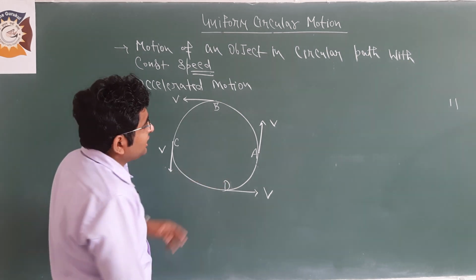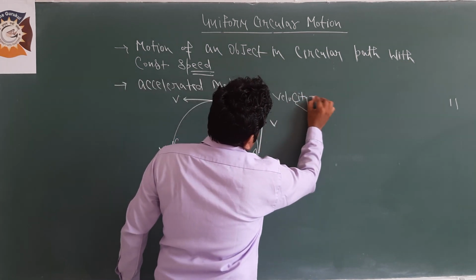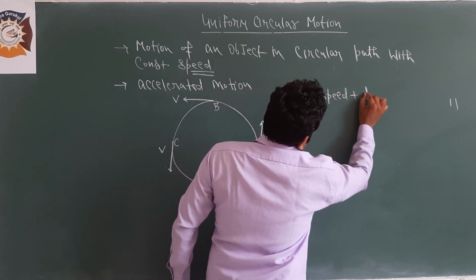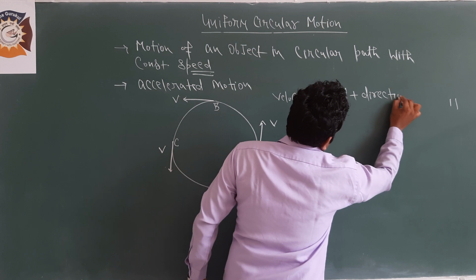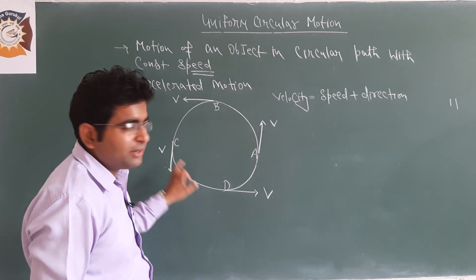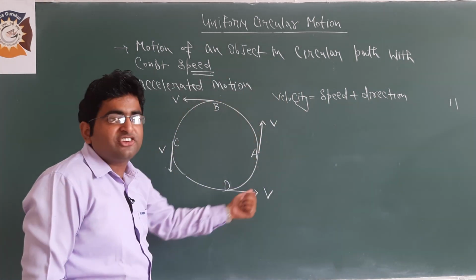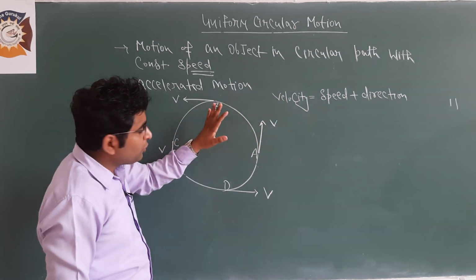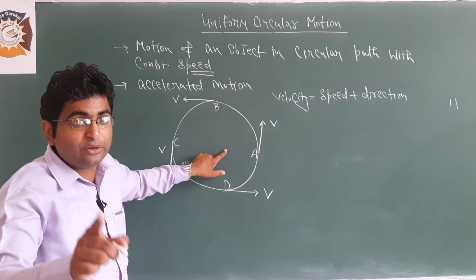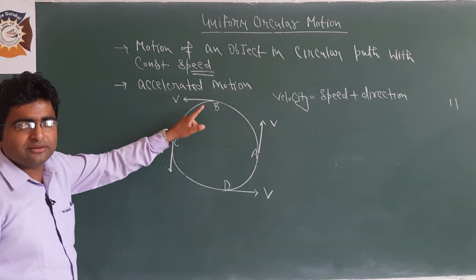And you know very well that velocity is speed plus direction. So the velocity of the object in circular motion changes, and change in velocity gives acceleration. So it is accelerated motion.